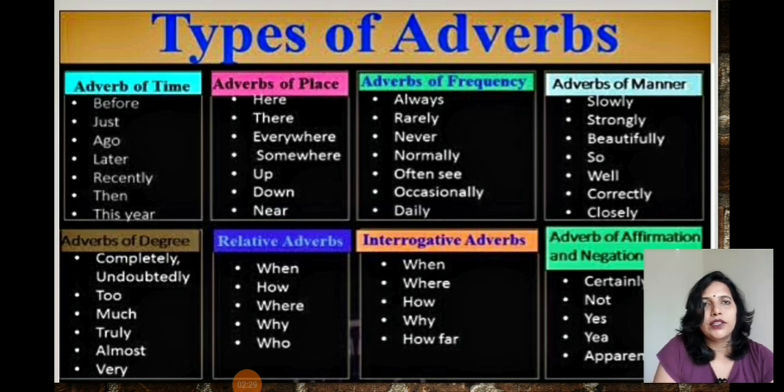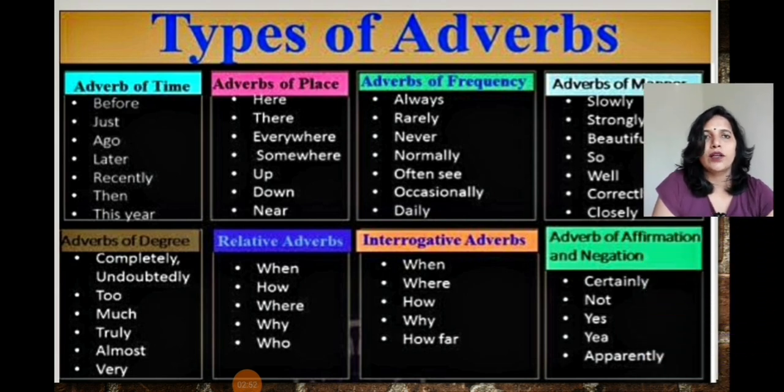Next is adverb of frequency: always, rarely, never, normally, often, occasionally, daily. All these words will come in frequency, right? Adverbs of manner: slowly, strongly, beautifully, so, well, correctly, closely.